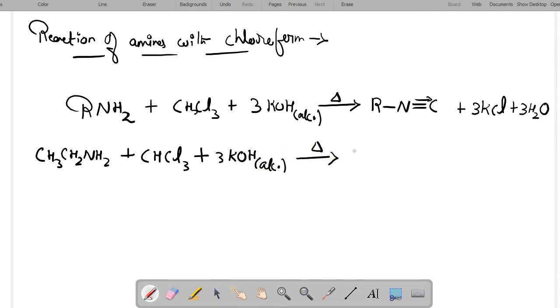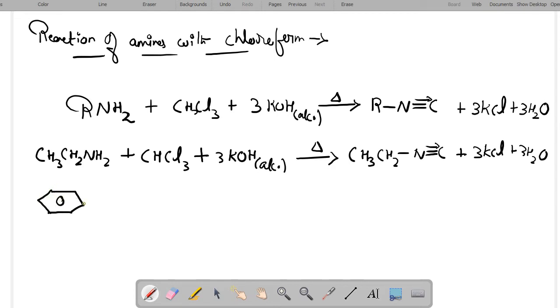When heated, it will form CH3CH2NC, that is ethyl isocyanide or ethyl carbylamine, with the production of KCl and water. Similarly, if we use an aromatic amine, that is aniline, it is reacted with chloroform and alcoholic KOH.